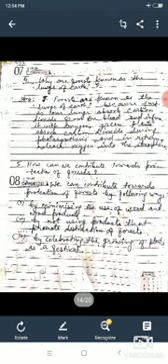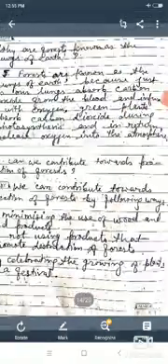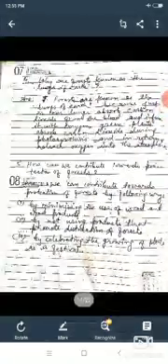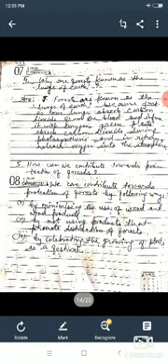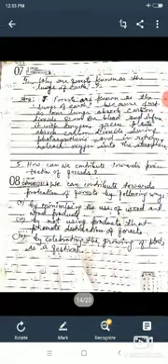You will write here: forests are known as the lungs of the earth because just as our lungs absorb carbon dioxide from the blood and infuse it with oxygen, similarly green plants absorb carbon dioxide during photosynthesis and in return release oxygen into the atmosphere. So you will write the answer.